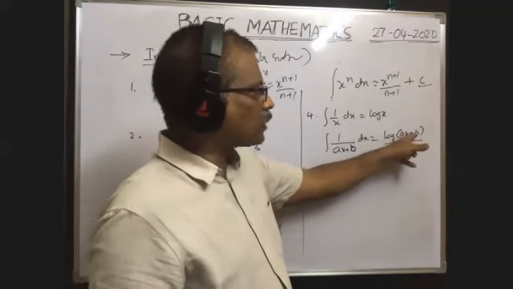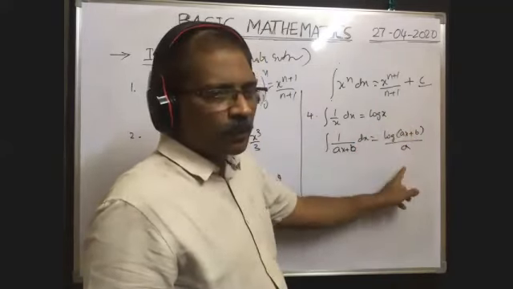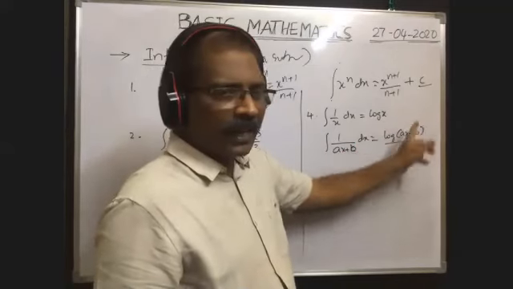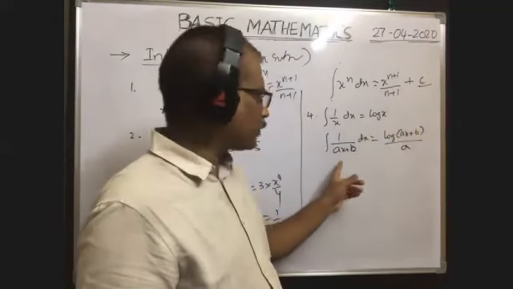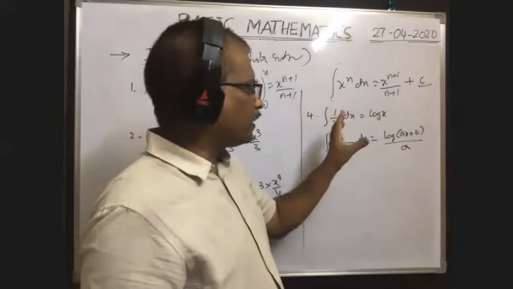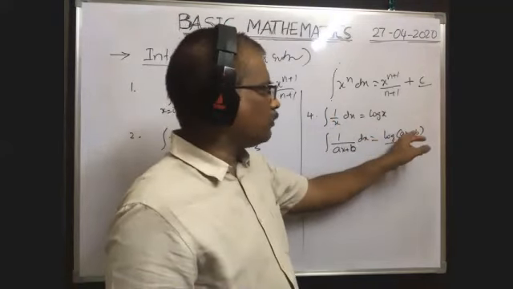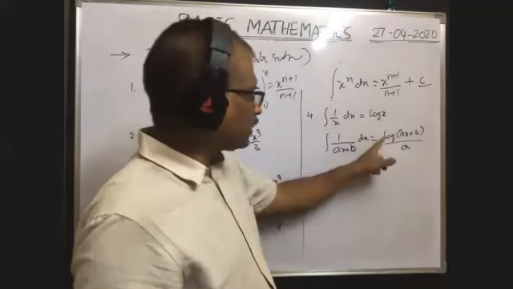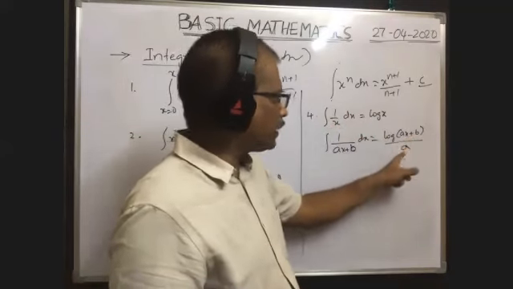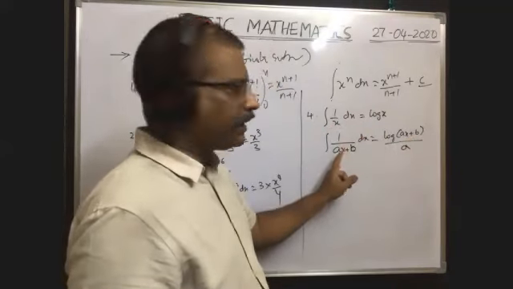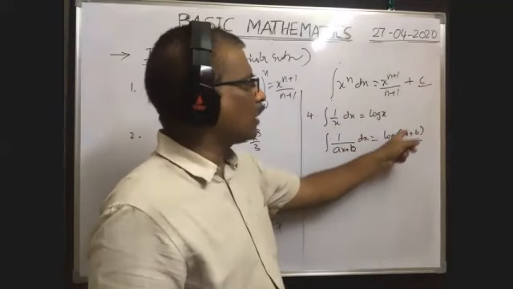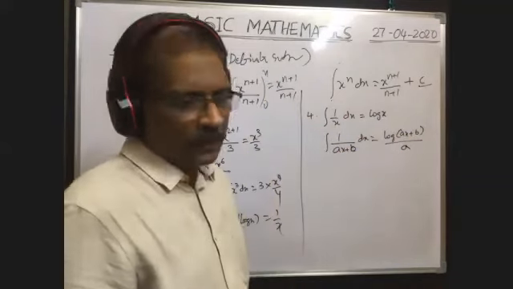Differentiation of log of ax plus b means 1 by ax plus b into a. The a cancels. That means differentiation of log of ax plus b, divided by a, is equal to 1 by ax plus b, or integration of 1 by ax plus b is equal to log of ax plus b by a.